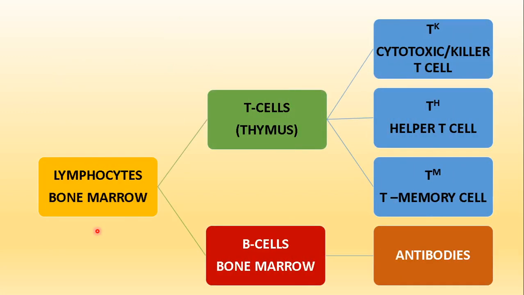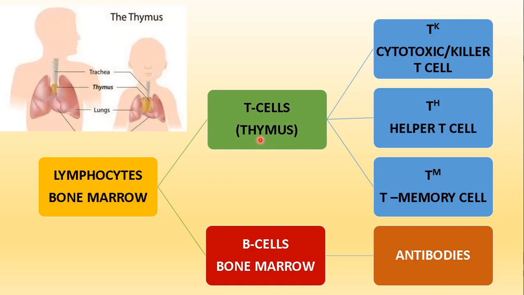Now, again, as already mentioned, lymphocytes originate in bone marrow. A part of it matures in the thymus region. Here we have the thymus. The thymus is a small organ located just behind our heart. In younger children, the thymus is larger in size because it is in the developing stage. As one grows, the thymus reduces in size, because almost all the T cells and B cells will be formed in an early stage of our life. So accordingly, we have the T cells which mature in the thymus, and B cells which mature in the bone marrow.